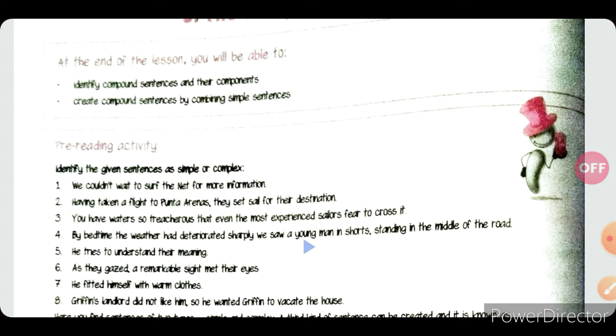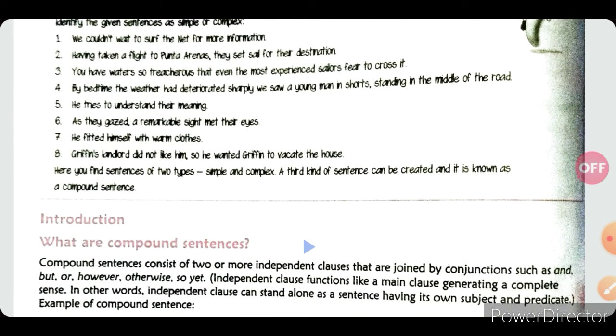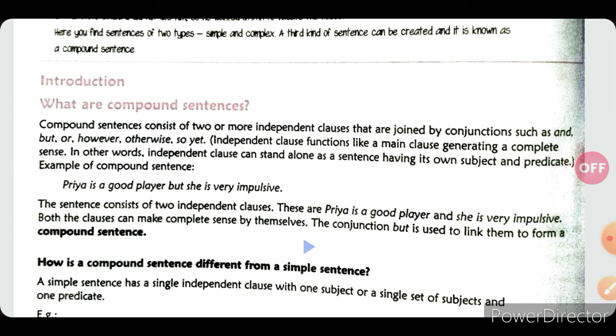Let's start the introduction part for this chapter. What are compound sentences? Compound sentences consist of two or more independent clauses that are joined by conjunctions such as and, but, or, however, otherwise, so, yet.